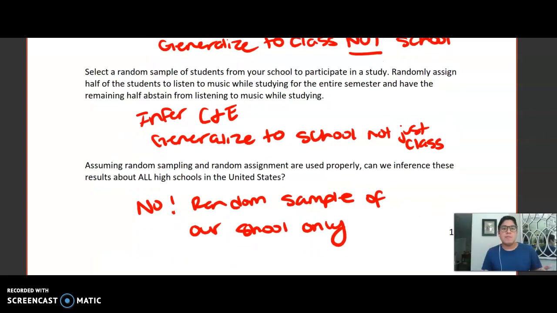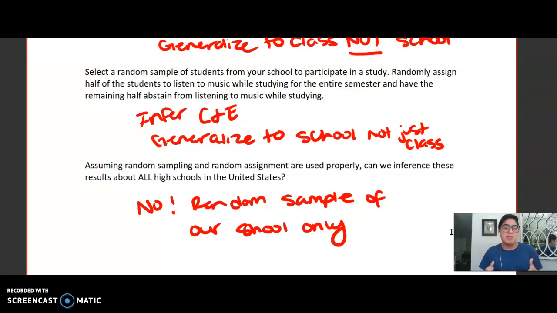Now, we select a random sample of students at our school to participate in the study. We randomly assign them, and so on. Well, with random sampling, we can generalize the results to the population of interest, which is now our school and not just our class. And the random assignment allows us to infer cause and effect to what they were listening to while they were studying, because that was a statistically significant result.